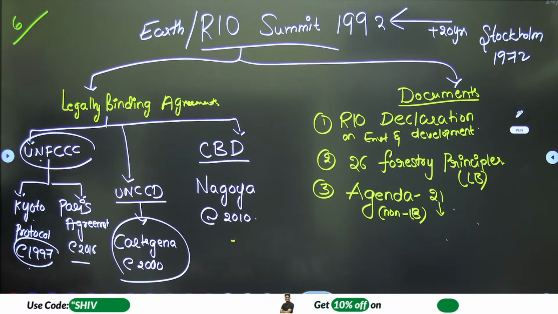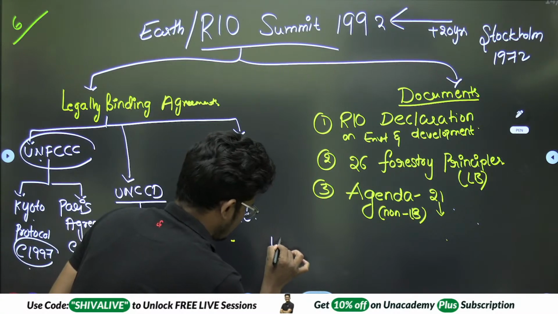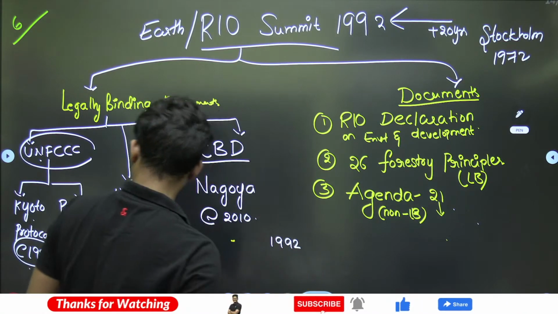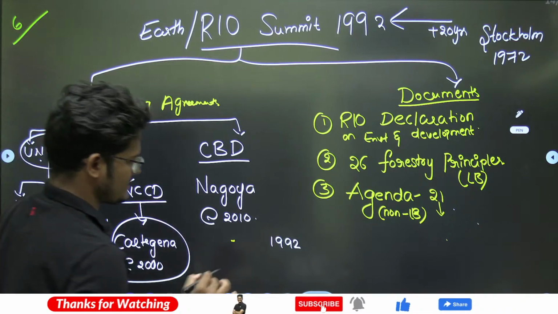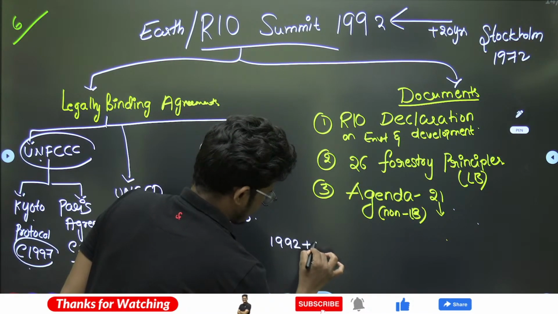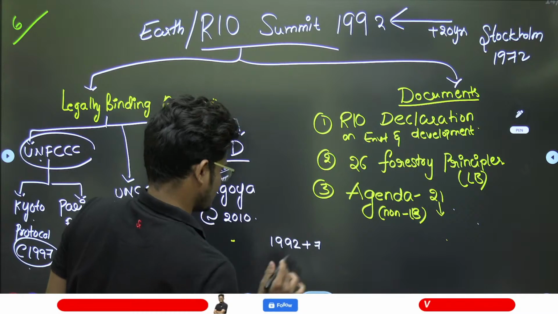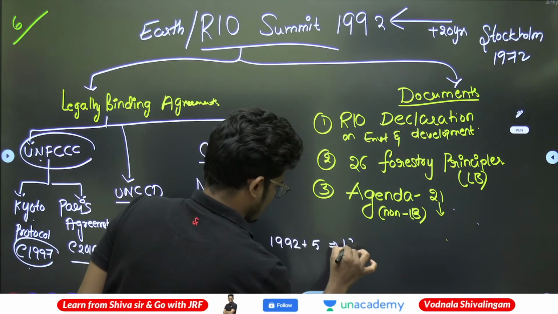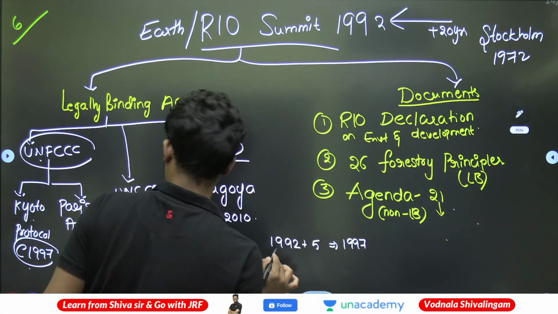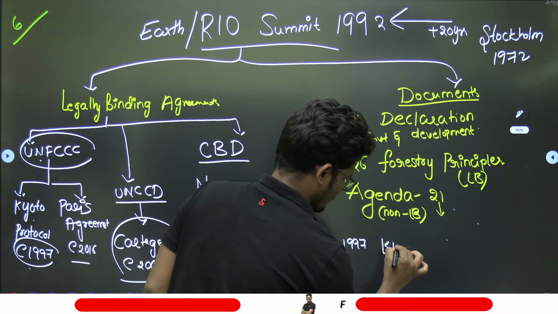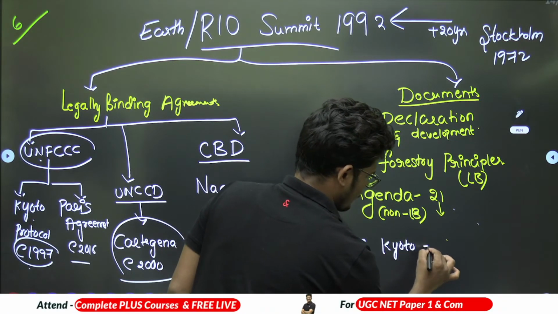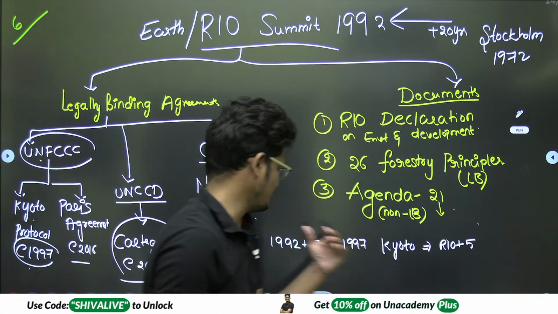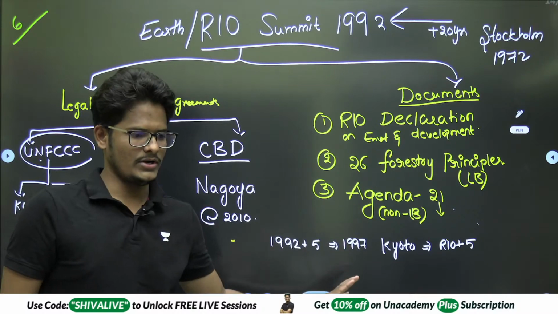But one point: after 1992, if you look at 1997, that is plus 5 years. 1997, this Kyoto Protocol, is Rio plus 5 years. You need to understand that.